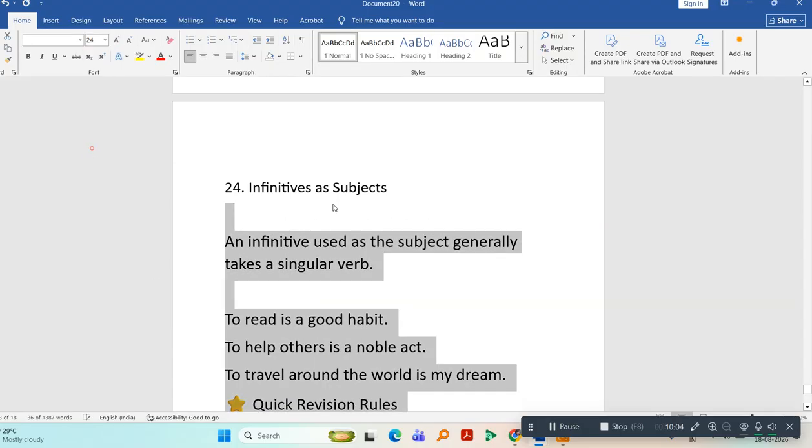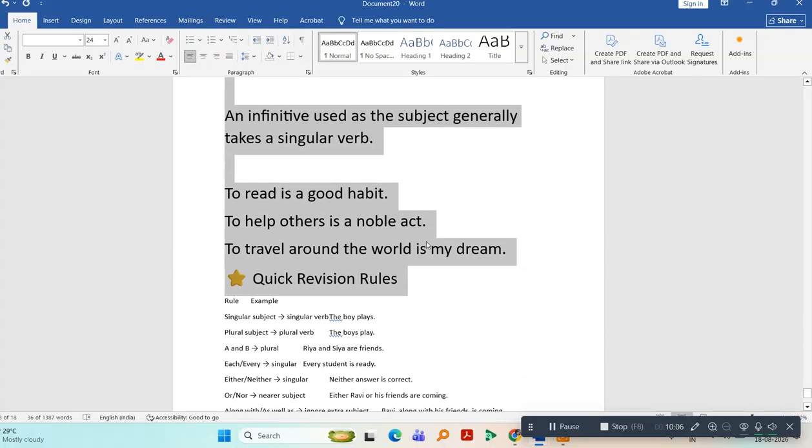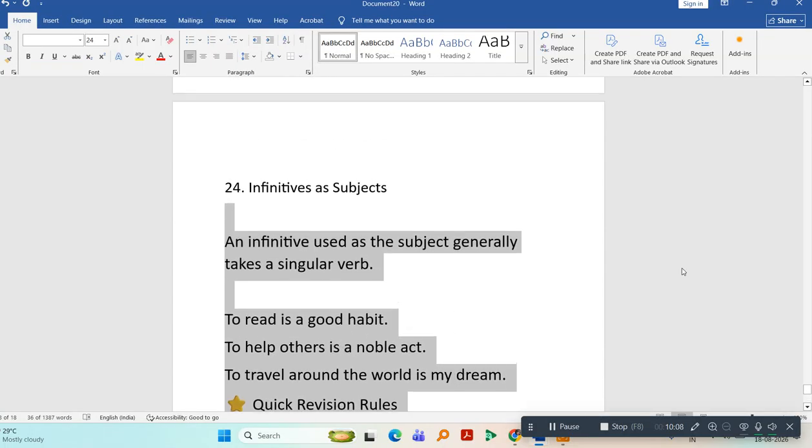I have explained the rules of subject verb agreement clearly. I hope you have understood the rules.